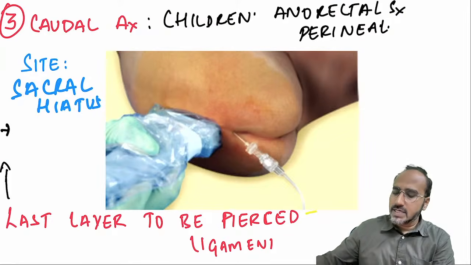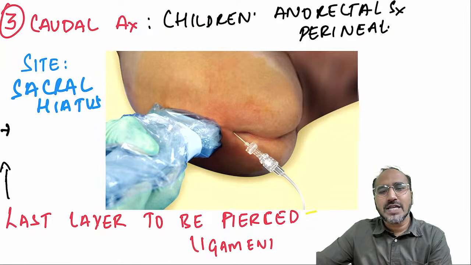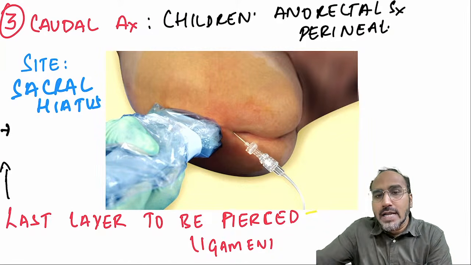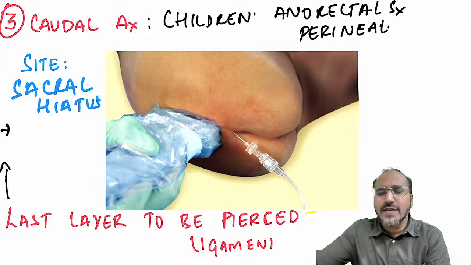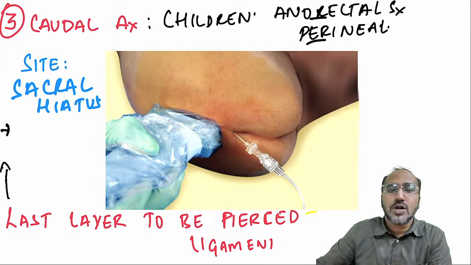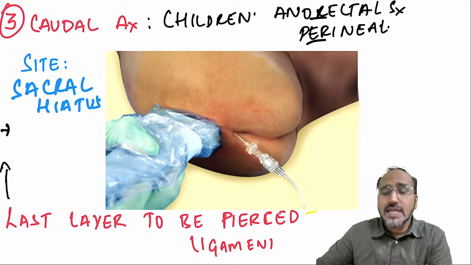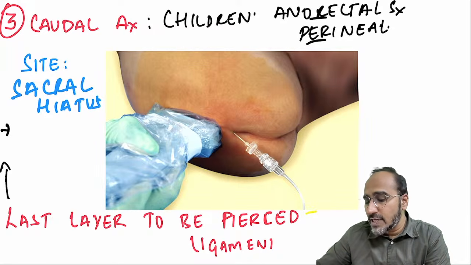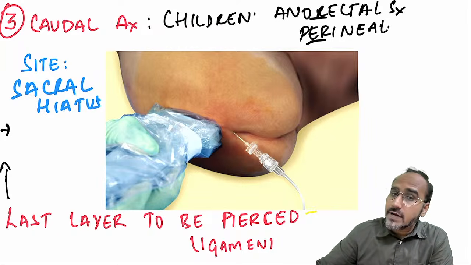Okay. Next, there is caudal anesthesia. Caudal anesthesia meaning what? You are giving caudal epidural anesthesia, usually for children who are posted for anorectal or perineal surgeries. What is the space where you are inserting the needle? At the level of sacral hiatus.